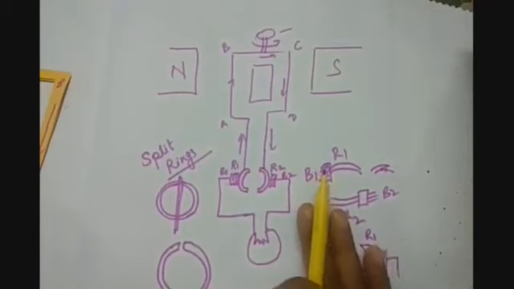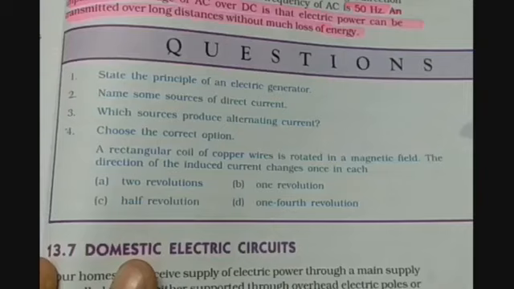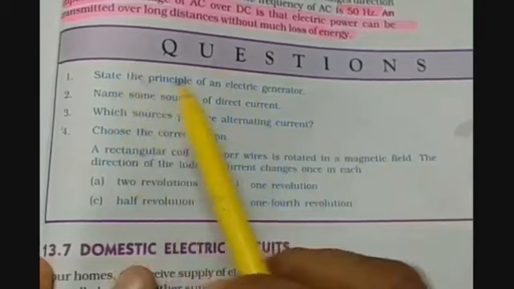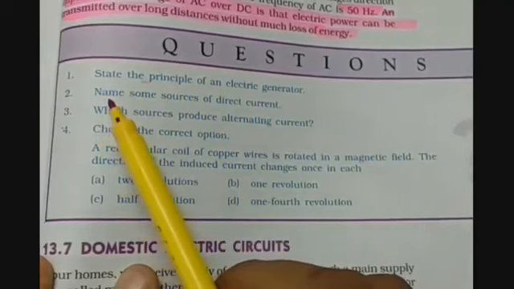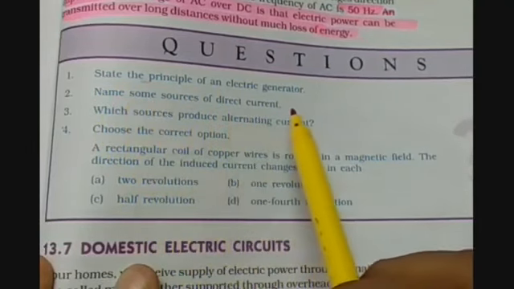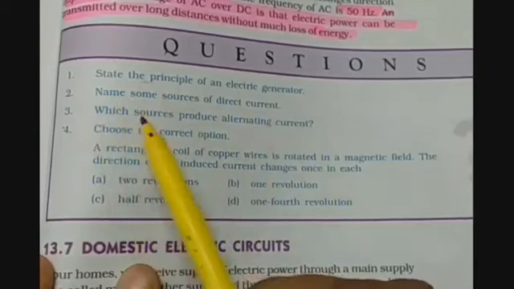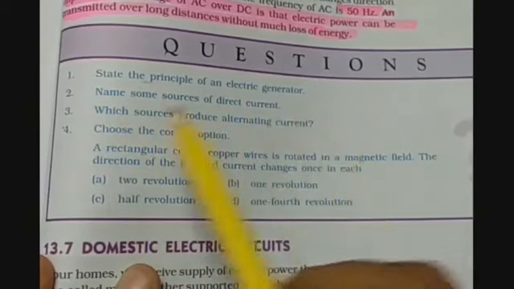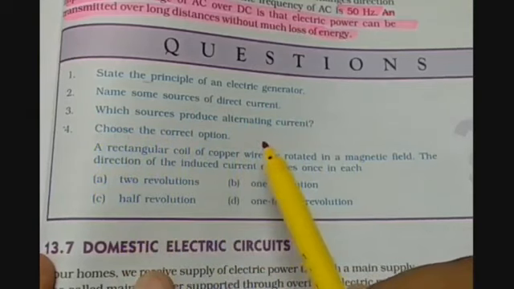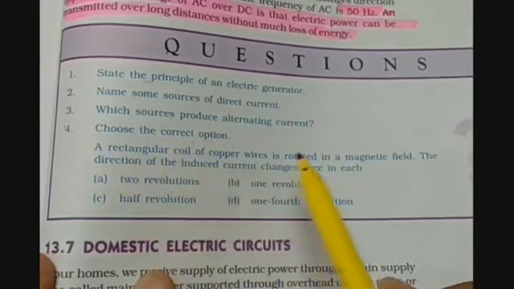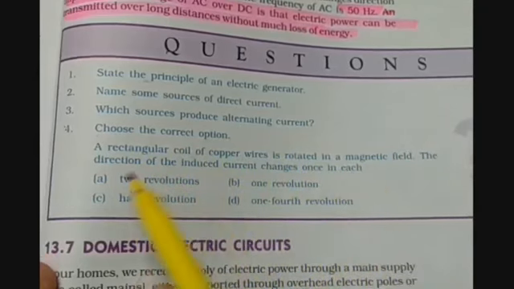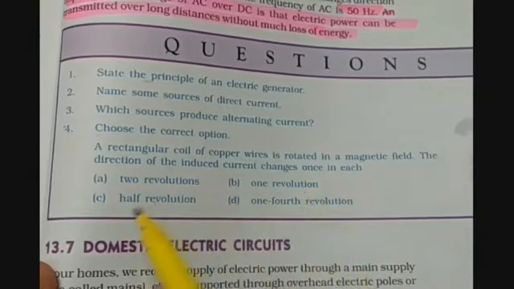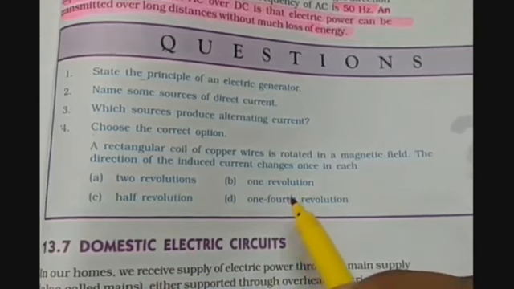Now let us see the homework quickly. Your today's homework is: question number 1, state the principle of an electric generator. Question number 2, name some sources of direct current. Question number 3, which sources produce alternating current. Question number 4, choose the correct option: a rectangular coil of copper wire is rotated in the magnetic field. The direction of the induced current changes once in each 2 revolution, 1 revolution, half revolution or 1/4 revolution. So this is the homework for you for today's lecture.